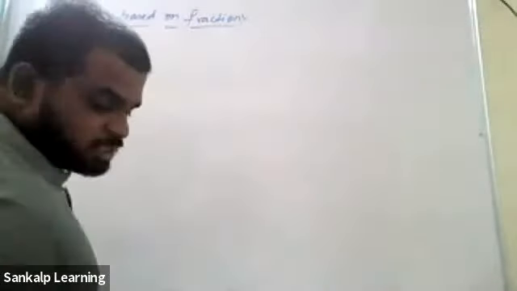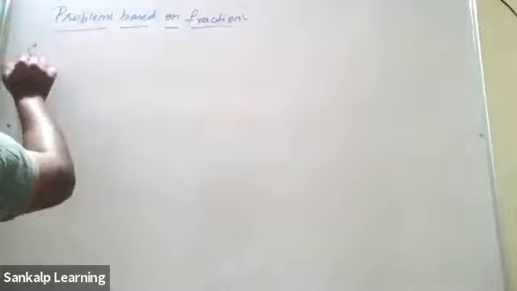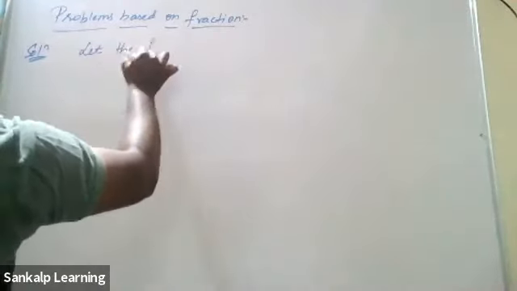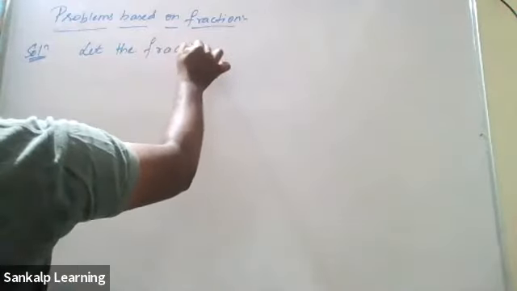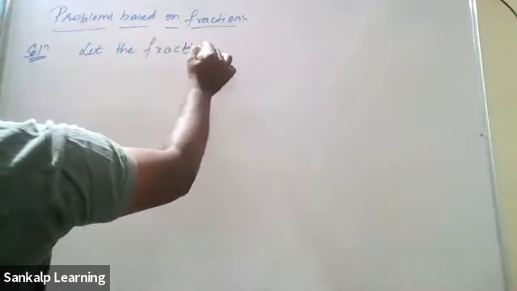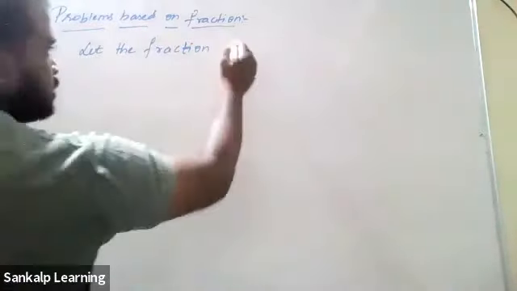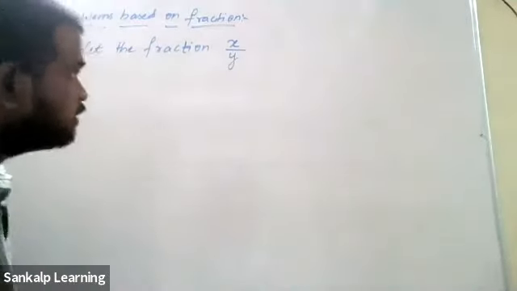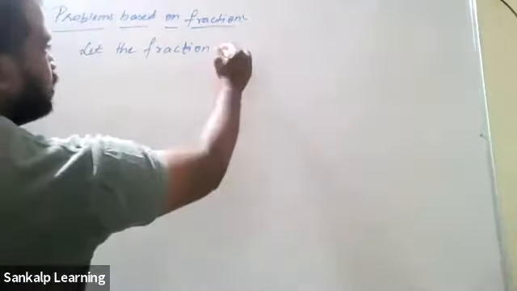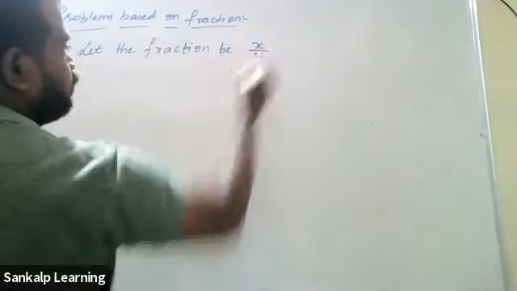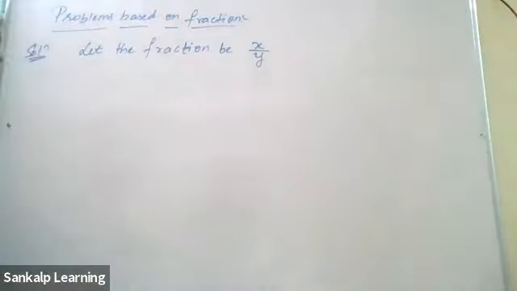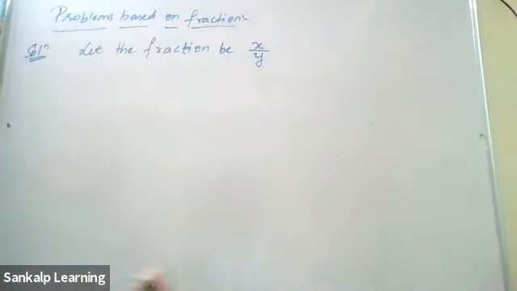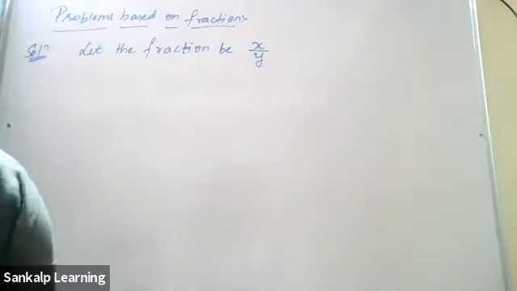So we have to find a fraction, right? So solution, let the fraction be, what shall we take the fraction as? It will be in this form, right? x by y. Let the fraction be x by y. We have to find the values of x and y. So two things to find, x and y. So we will get two equations. How do we get two equations? They have given us a hint.